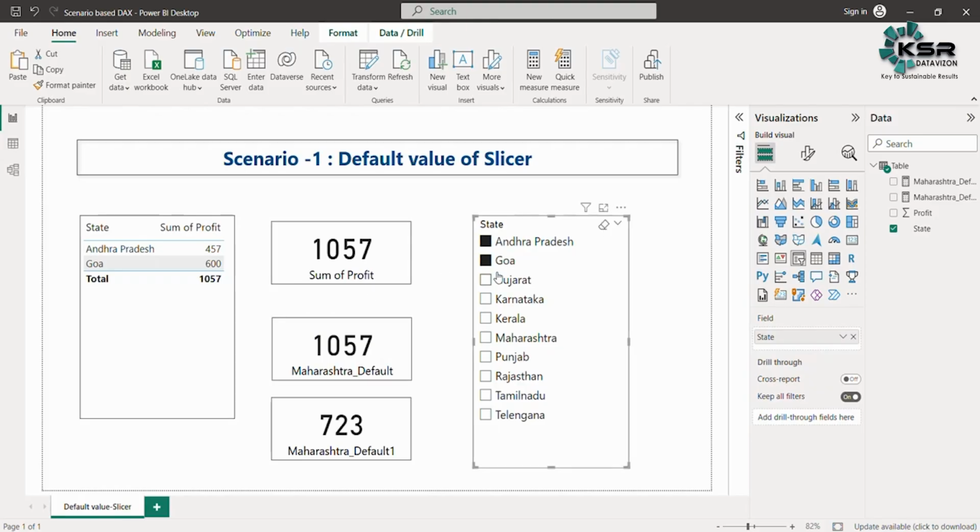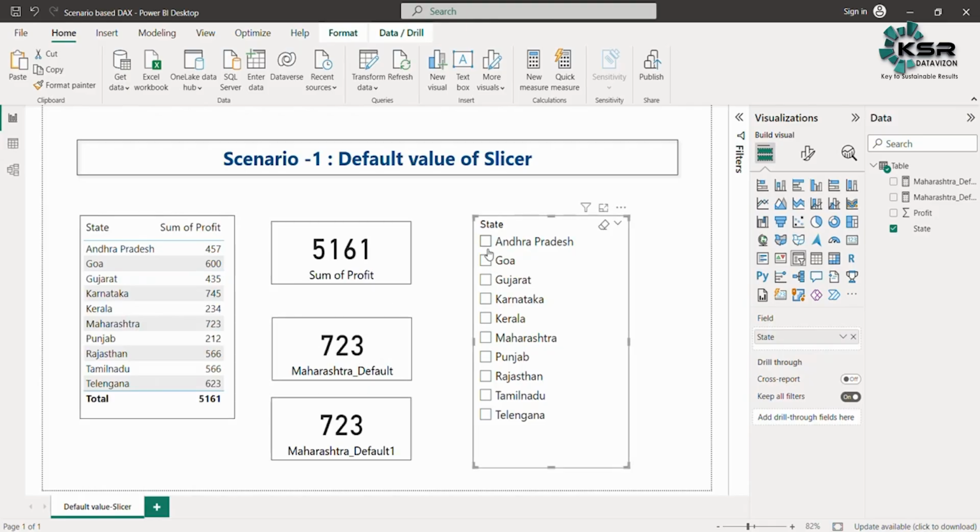So if you are selecting multiple things, then isFiltered is the best function to be used to set the default value or maybe for your different purposes. But if your slicer is single selection, then in that case you can go for the HASONEFILTER function. I hope now the difference is clear to you. The difference is exactly in their names. isFiltered tells whether there is some filter applied to the column selected or to the table selected, whereas HASONEFILTER says whether there has been only one filter applied.